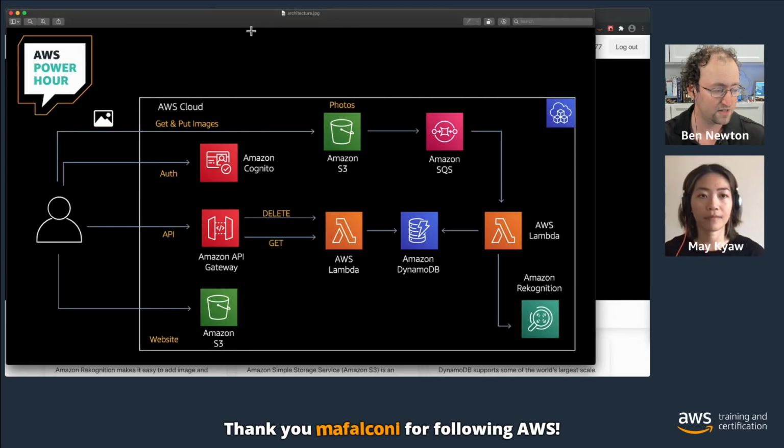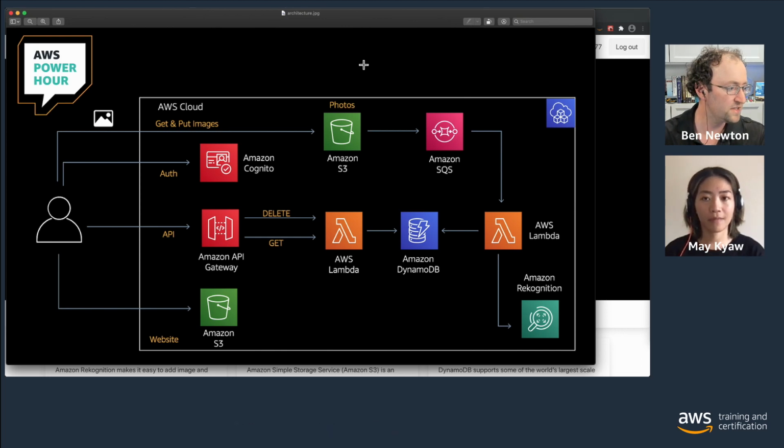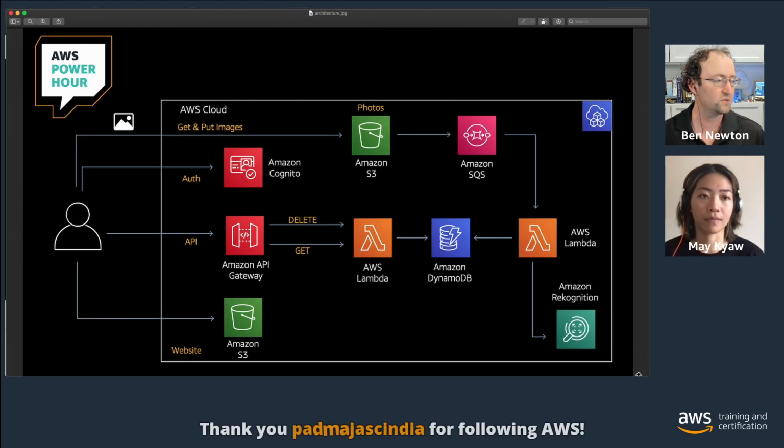So the idea with this project, let me go ahead and bring up a little bit of an architectural diagram so that we can see what it is we're actually going to be building out over the course of this episode. So let me bring this up for everybody so we can take a look. This is what the architecture itself is going to look like. It's a pretty nice little serverless architecture there.